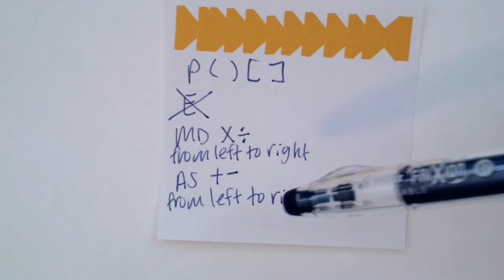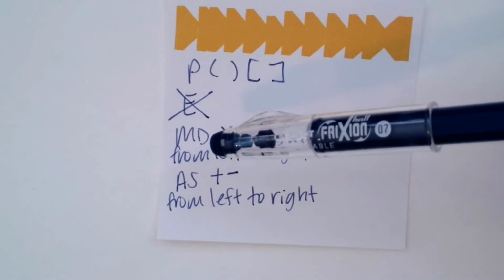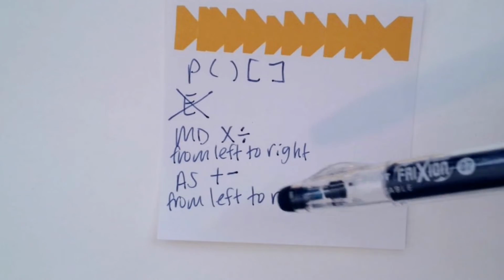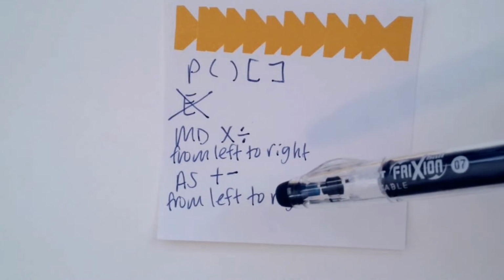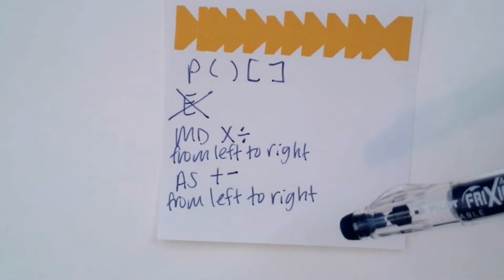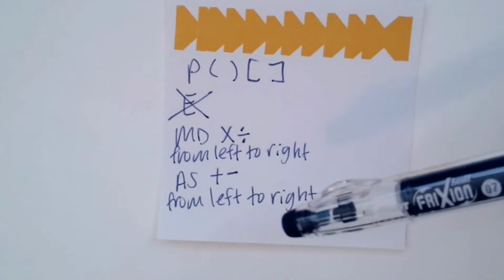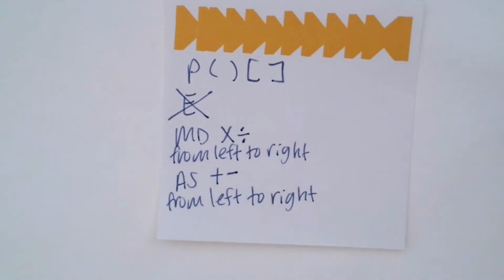So if you have both multiplication and division in a question, you have to start at which one's on the left and do that one first. And same thing with addition and subtraction. Since they're on the same level on the order of operations, you have to do it from left to right. So if subtraction comes on the left in your question, you have to do that one first.